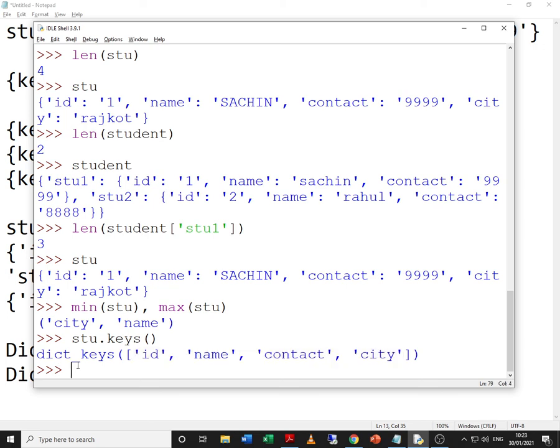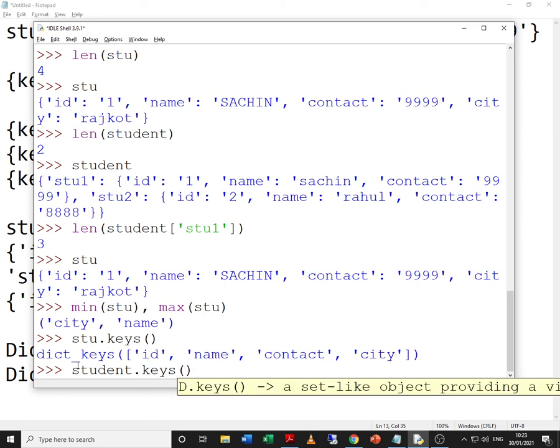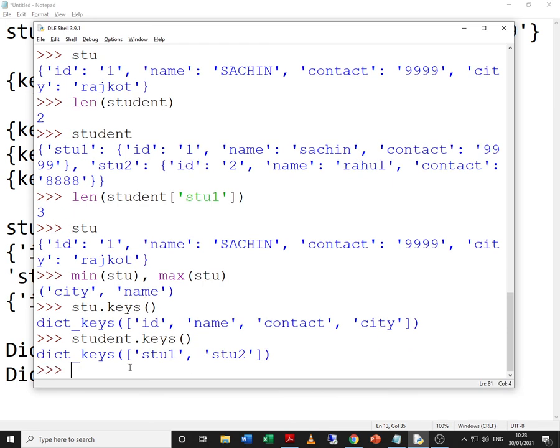Same way, if I try to give student dot keys, what is going to happen? It will return to me the keys of only the outer dictionary, not of the inner dictionary. Yes, of course I can make some modification over here. I want the keys of STU1 from student.